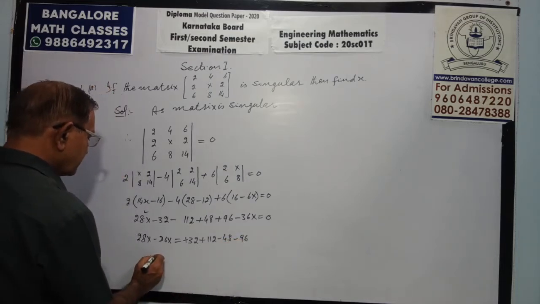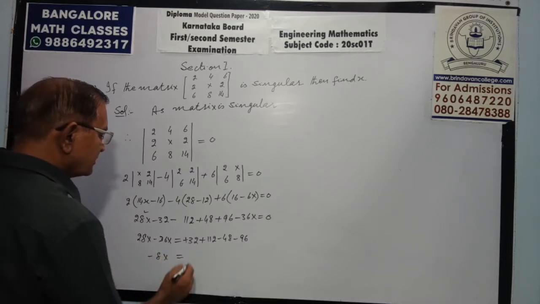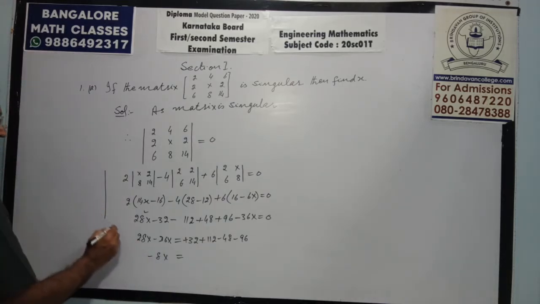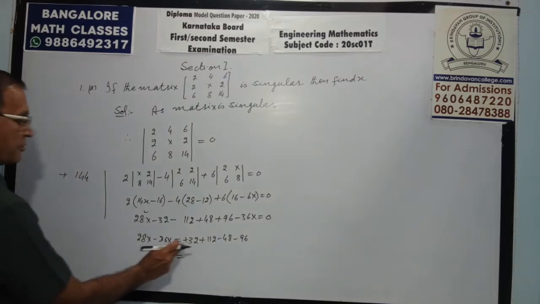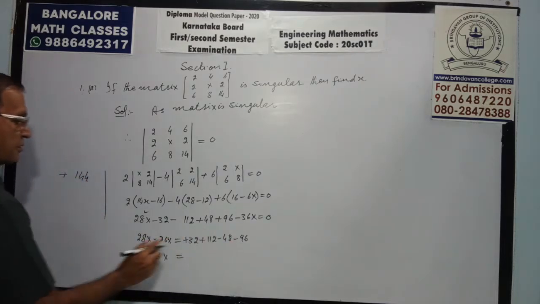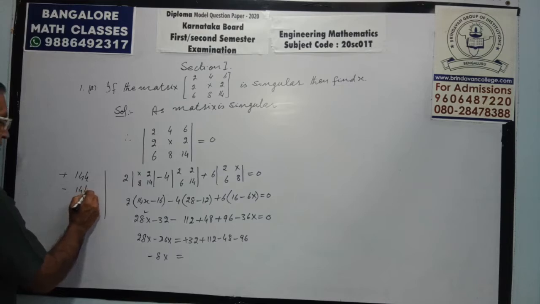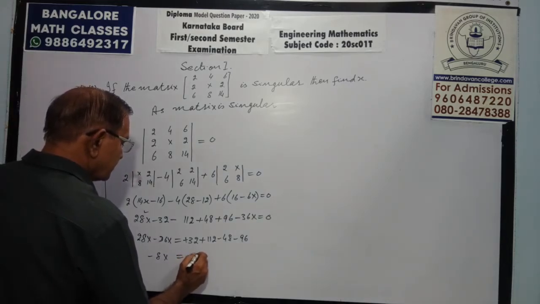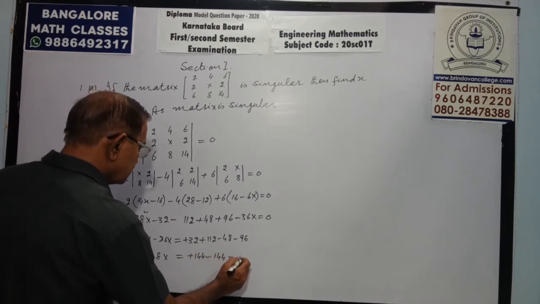So thus we will get minus 8x equals. Just collect here: we will get positive 144 by adding these two, and here we will get minus 144 also. So plus 144 minus 144 equals 0.